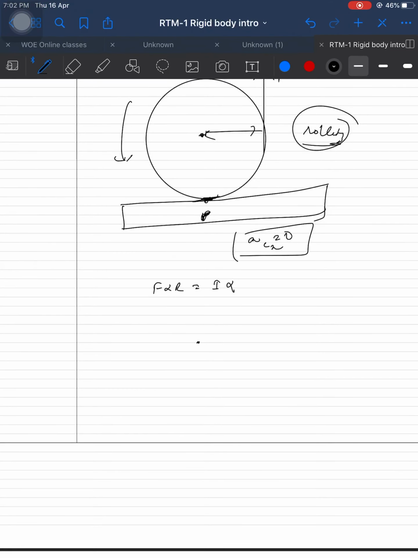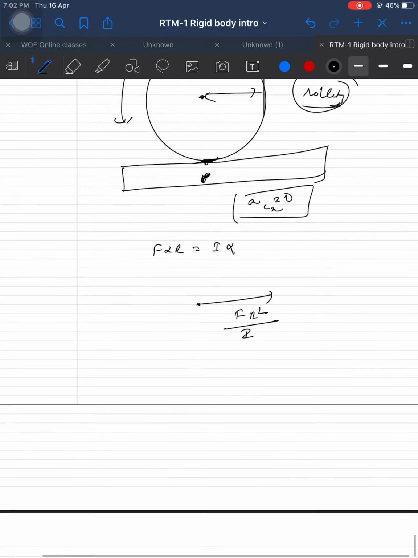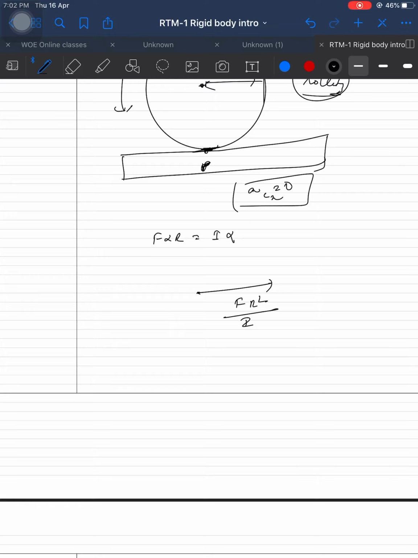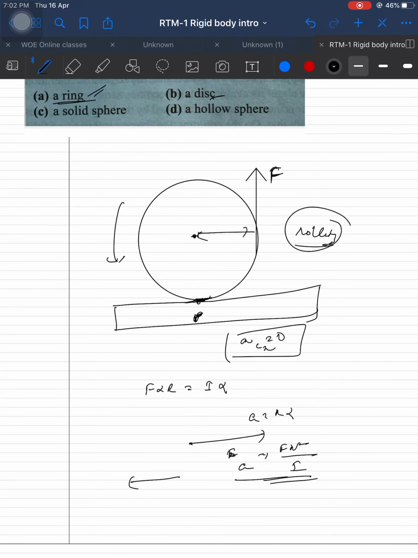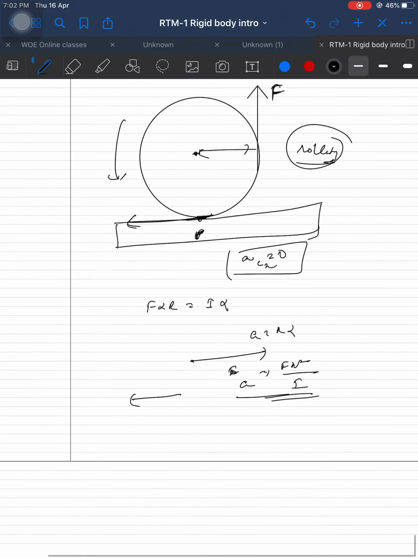At point P, R alpha will be F into R square by I. A tangential, you might be wondering how, sir, you wrote that. So A is equal to R alpha, alpha is equal to F into R by I, so R alpha is F R square by I. So it is acceleration in the forward direction, so friction will act in the backward direction. In this case, friction will act in the backward direction.